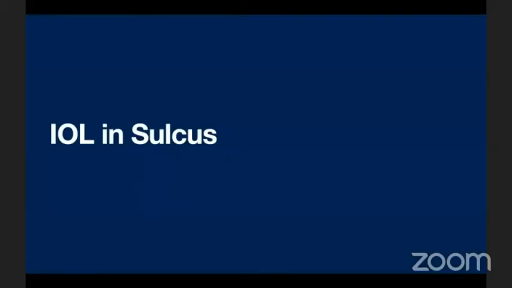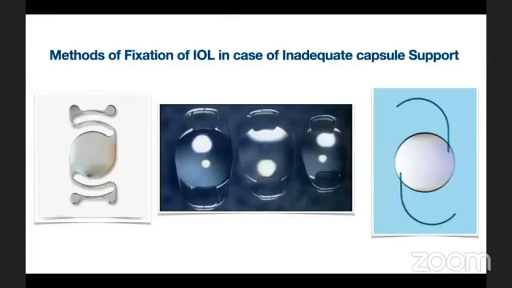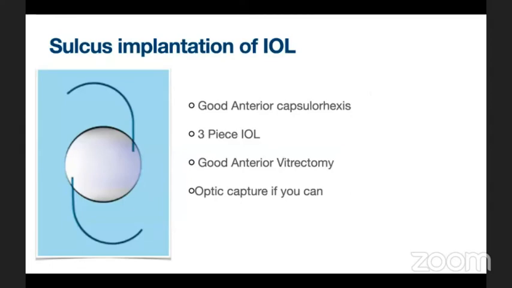Moving to the second part of the presentation, about IOL in the sulcus. Whenever there is inadequate capsular support, there are various methods for visual rehabilitation. For sulcus implantation, there are a few prerequisites, like a good anterior capsular rim and good capsular support all around. The preferred IOL is a 3-piece IOL. A good anterior vitrectomy is mandatory, and if you have a good capsular rim, you can go for haptic capture for better stability of the IOL.